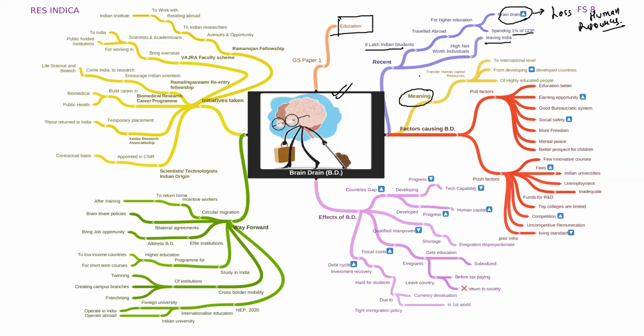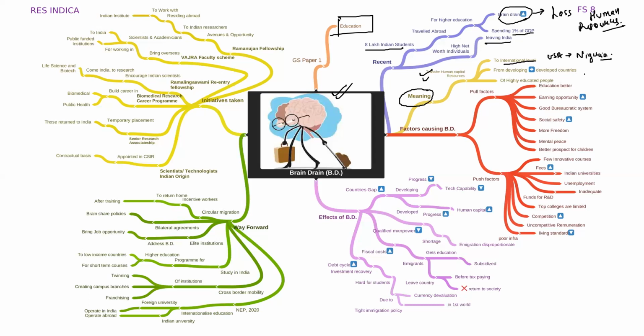Now, see, if I go on and talk about the literal and the intellectual meaning of the term, this means that transfer of human capital resources takes place at international level. Here you might ask me, sir, say for example, if a person is coming from a more developed country, say for example, USA, to a less developed country, say for example, Nigeria, will this also be called a brain drain? See, it might be called a brain drain, but brain drain should take place on a higher plane. They should take place in a larger sample space. So therefore, international level is not the only criteria.